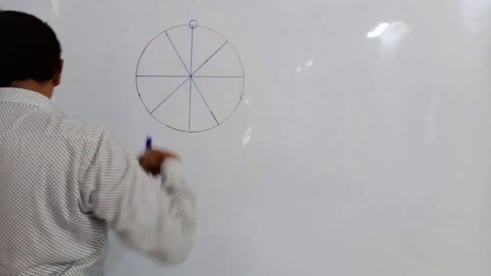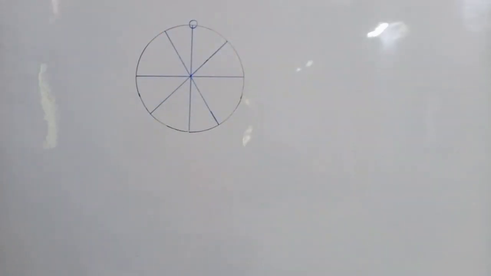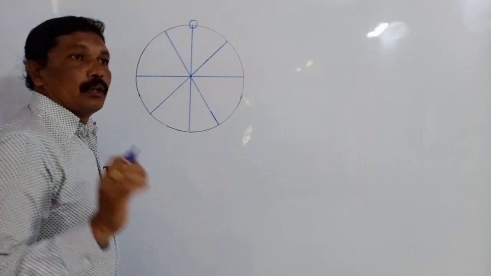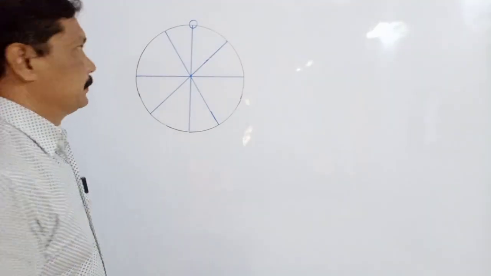The stone is moving in a circular path along the circumference of a circle with uniform speed.